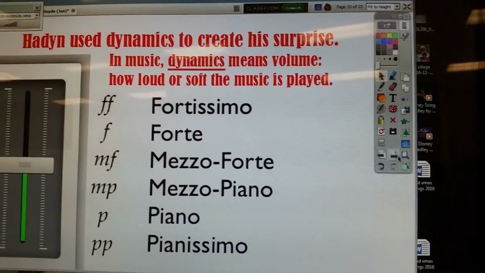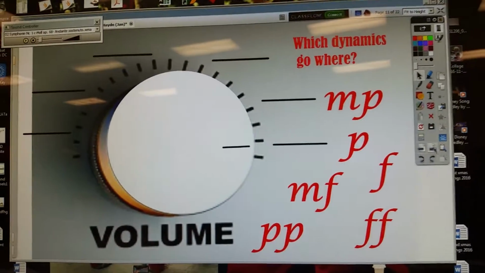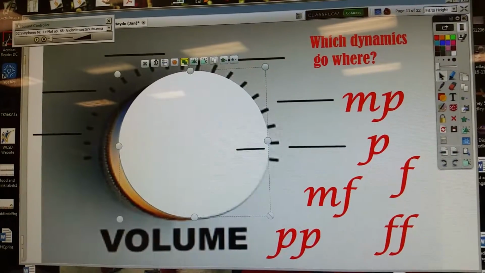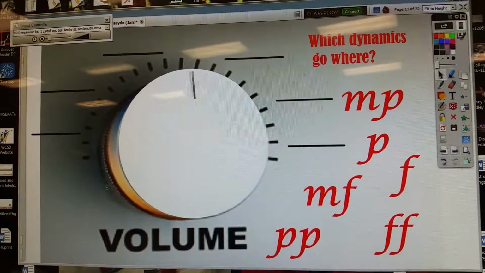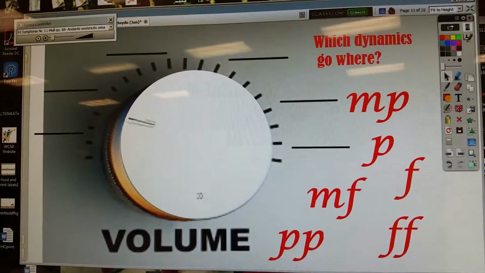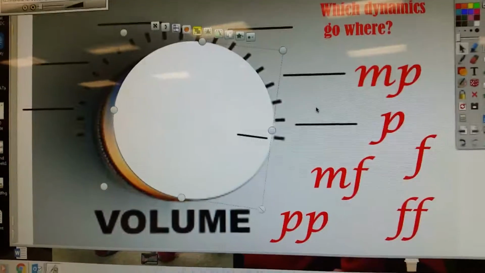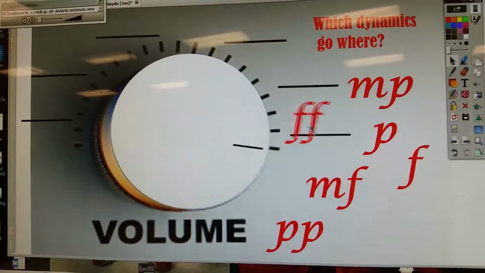Okay, next page. You can show them this is another way to think about where the dynamics go. When you click on this guy, it brings up this little box, and you drag the little sideways arrows. You can wheel them around. So you say, this is as soft as it gets. Over here is as loud as it gets. So if this is as loud as it gets, then what goes here? And have the kids raise their hands. The two F's go there.